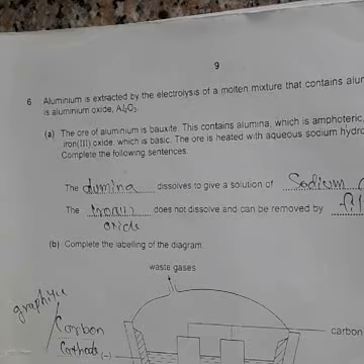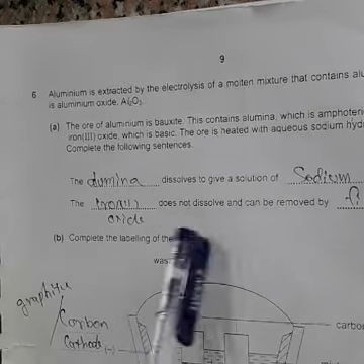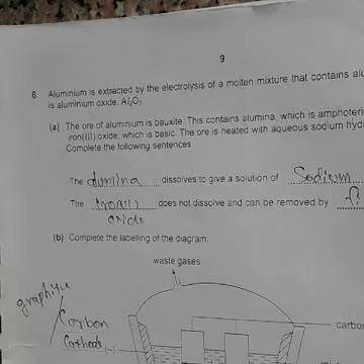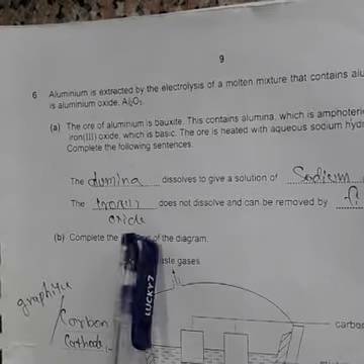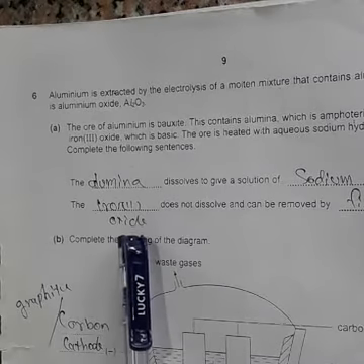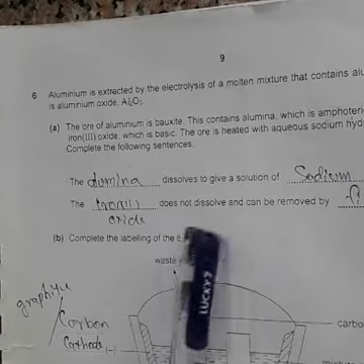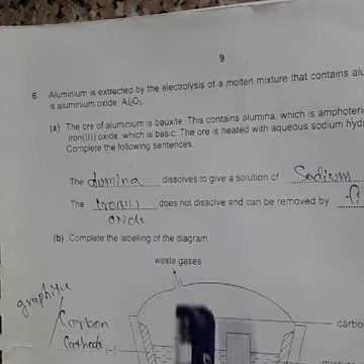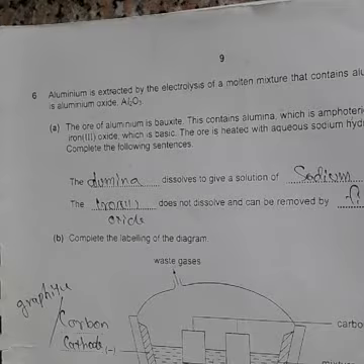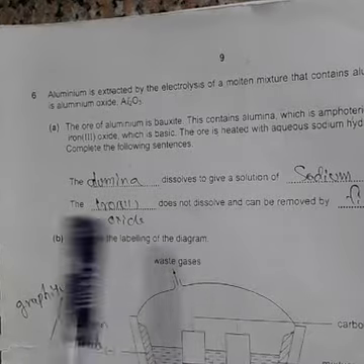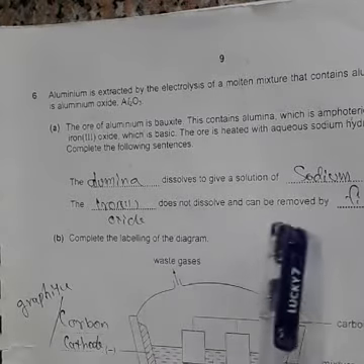Next one, does not dissolve. Does not dissolve means something does not react. I told you iron 3 oxide does not dissolve. So in the solution, something that is not dissolved can be separated.